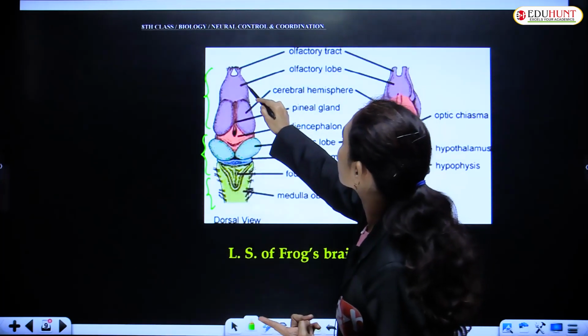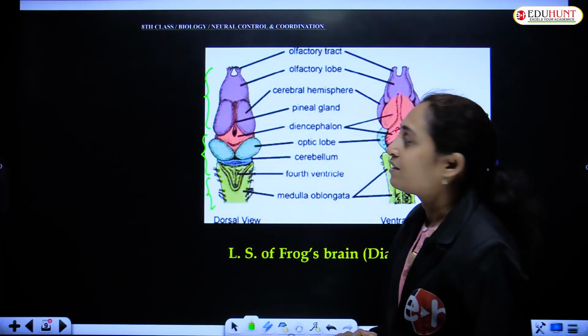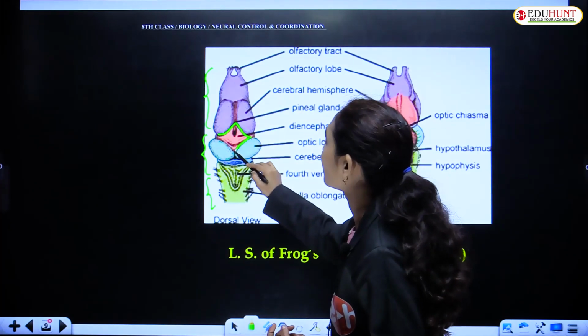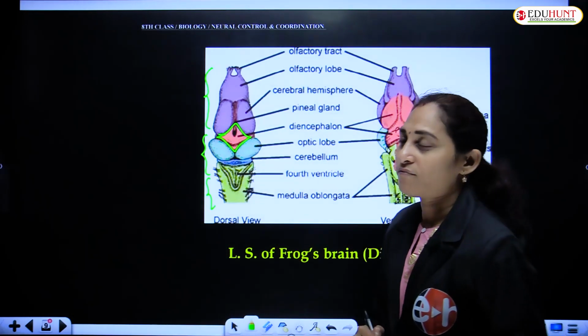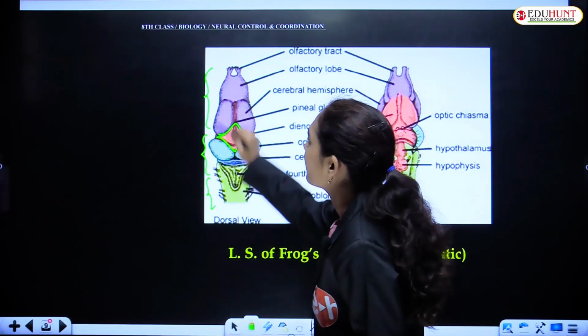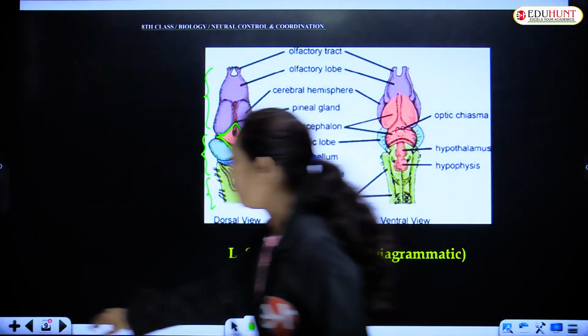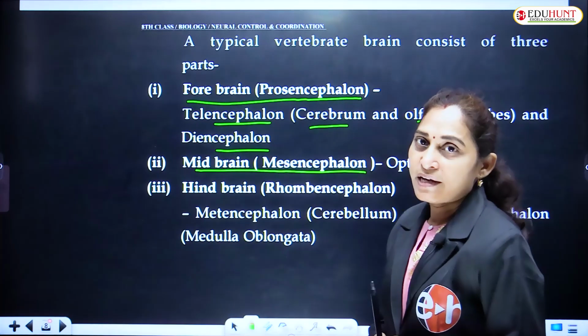Olfactory lobes and cerebrum together constitute telencephalon. And the next one is the diencephalon. This rhomboidal part is the diencephalon. Up to here it comes under prosencephalon. Okay, forebrain.